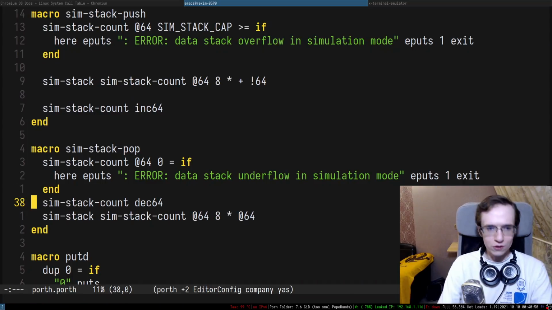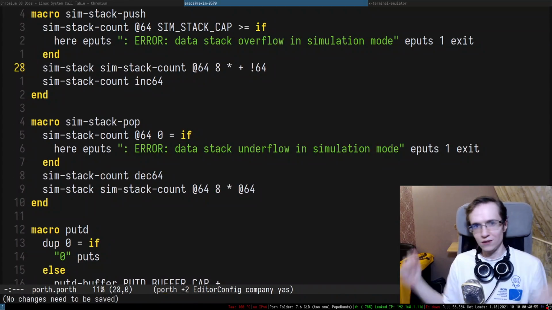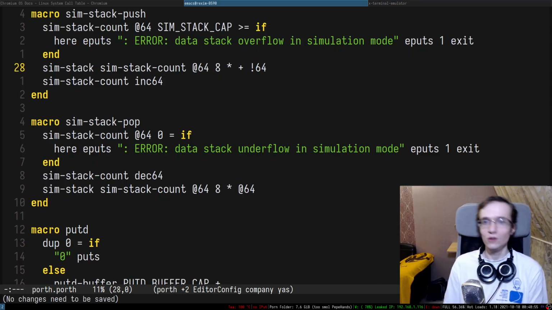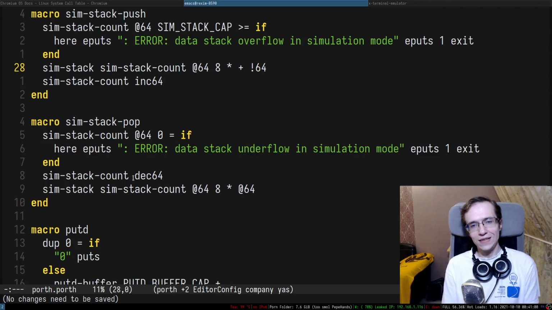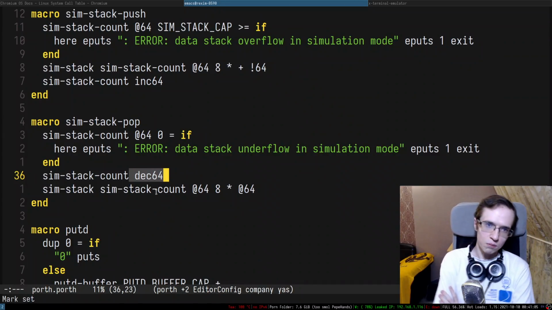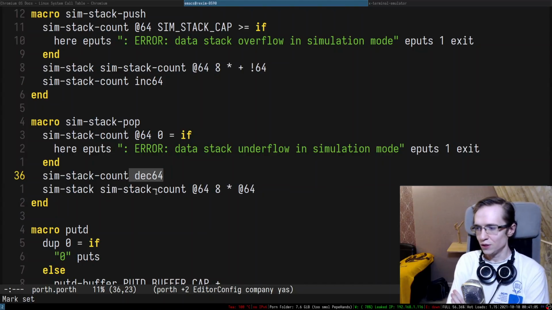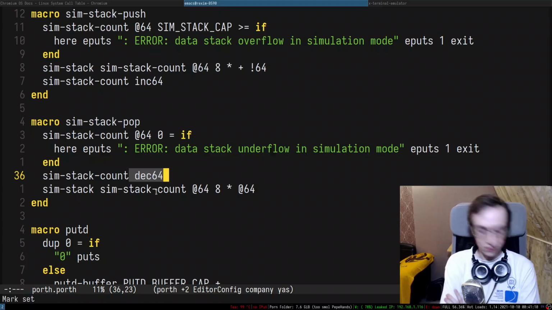I think I'm getting the gist of this language, because this kind of stuff becomes really easy to implement, right? So it's just like, yeah, that's how we do that. So I think it's not going to compile because we don't have dec64. But I think we can quite easily implement it in a standard library because inc64 is located in a standard library, so we can just implement it there.